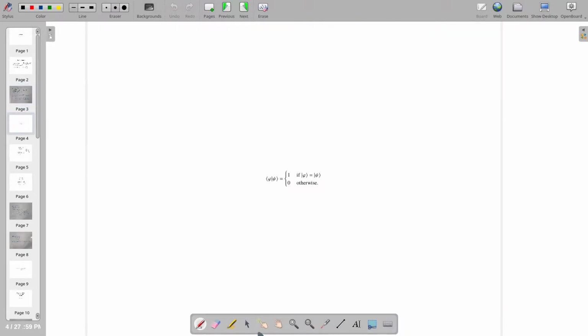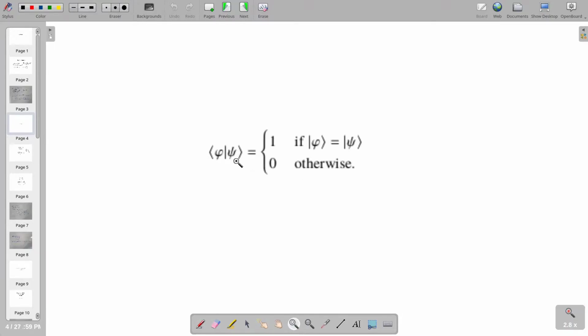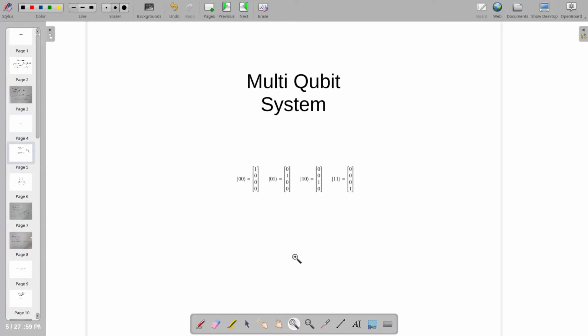This can be easily summed up by this expression: for any phi and omega, if phi was in bra form and omega was in ket form, the product would be equal to 1 if phi was equal to omega, and 0 otherwise, because they would be orthogonal to each other, and we know cos 90 is nothing but 0. So yeah, now moving further and actually talking about the topic, which is multi-qubit systems.